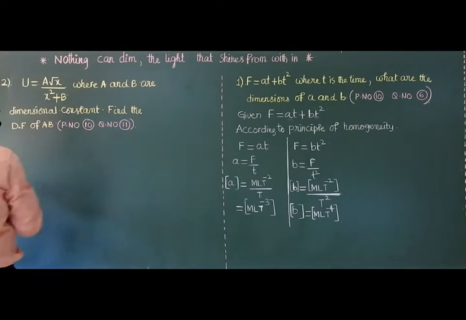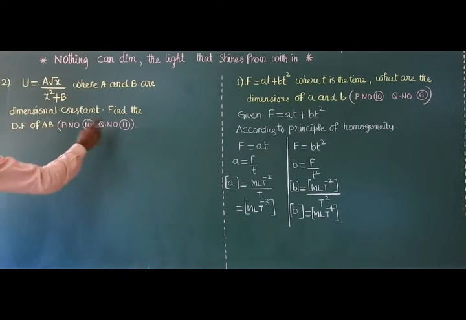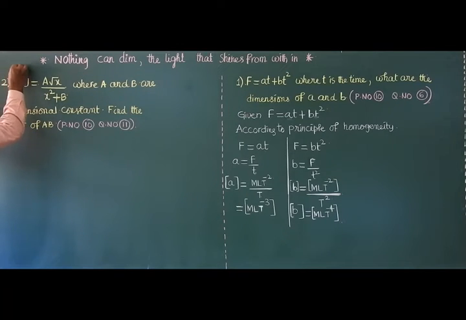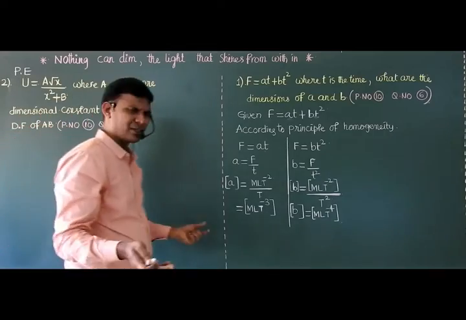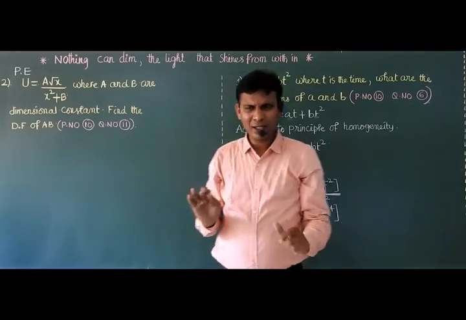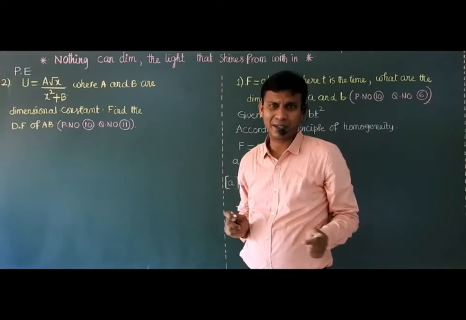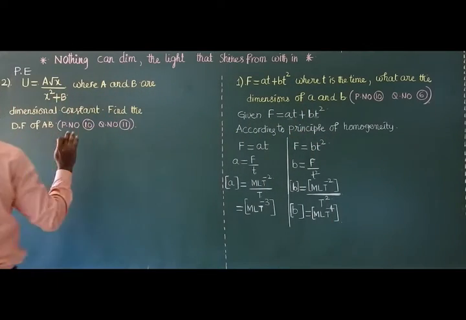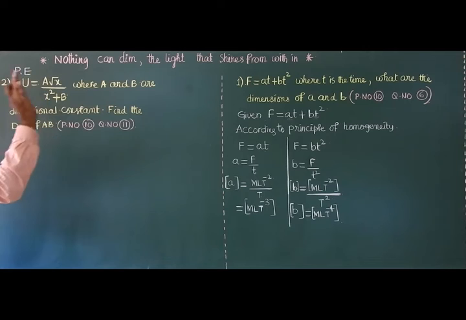Now coming to this question. It is somewhat a little bit more difficult than that. It is also from our material only. Page number 10, question number 11. So here U is nothing but potential energy. X is nothing but distance or position. Position is measured in meters. Okay? A and B are constants. Right? Dimensional constants. Then find the product of A and B.